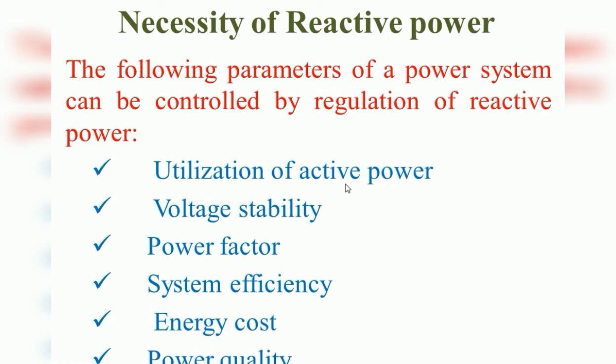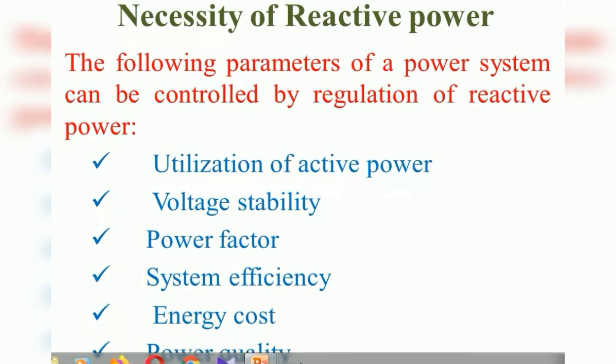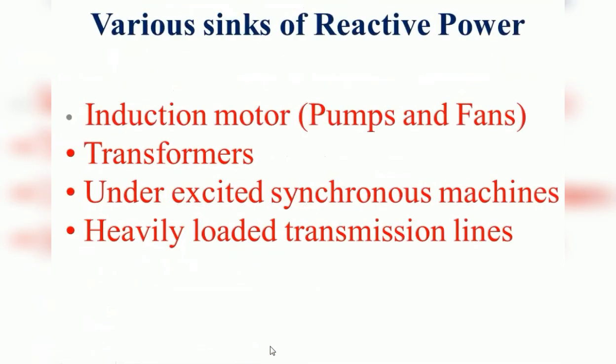So for full utilization of active power, the reactive power support is very essential, and it improves the voltage stability, right? It maintains the voltage profile, that is, it avoids the voltage collapse, and it improves the power factor, right? It also reduces the losses, so the system efficiency is also increased. Finally the cost of the transmission line is reduced, and it improves the power quality. Power quality means the power with proper values is obtained at the receiving end without any sag, swell or voltage dip, right? So these are all the necessities of reactive power in the particular system.